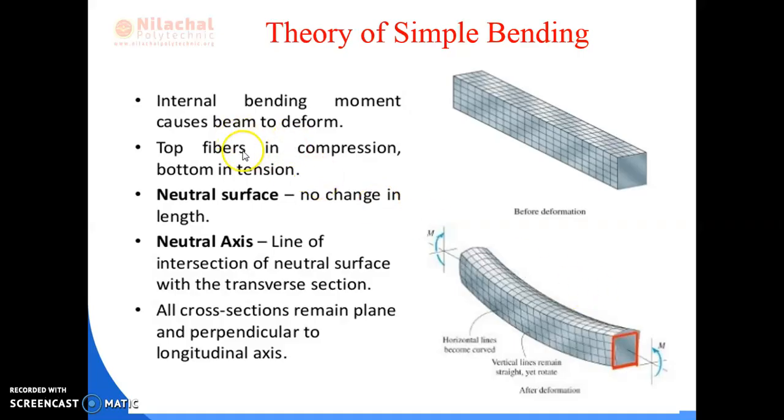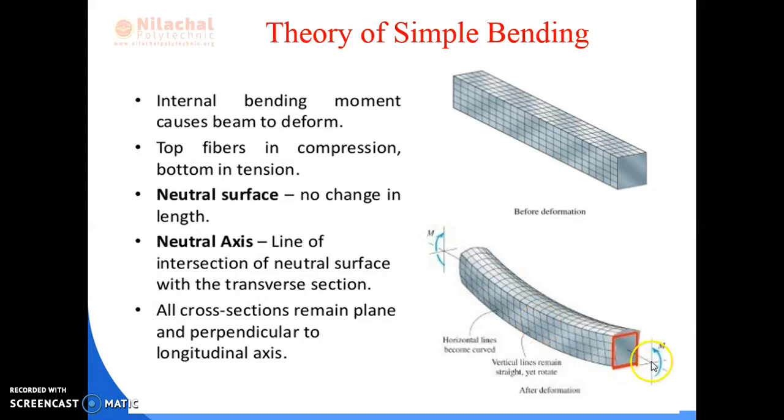So the main important points of this simple theory of bending is that if you are going to deform a body by means of two couples, we have to see that a deformation of the body takes place. The top fiber of the body is in compression and the bottom is in tension. The compression part is where compressive stress is acting. On the tension surface, there will be a tensile stress acting.